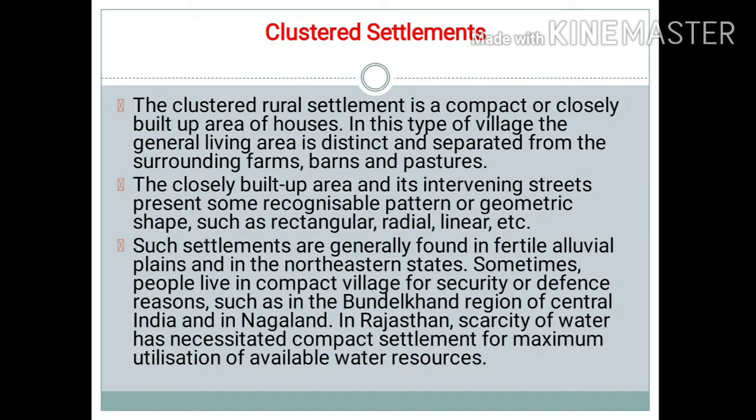While on the other hand, we have Rajasthan, where scarcity of water has necessitated compact settlement for maximum utilization of available water resources. So those people build their houses close to each other so that they can use the available water resources in that particular area because of the scarcity of water.